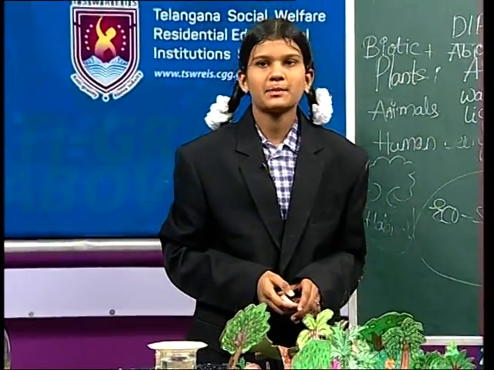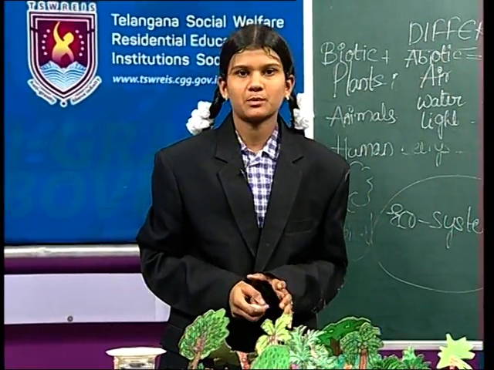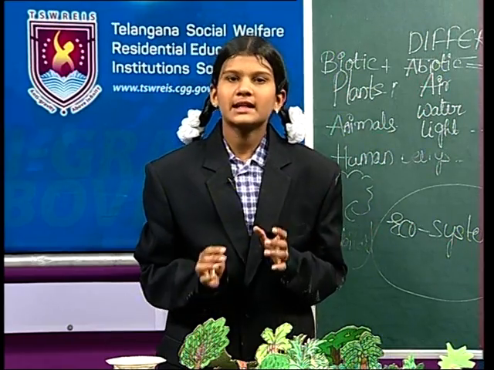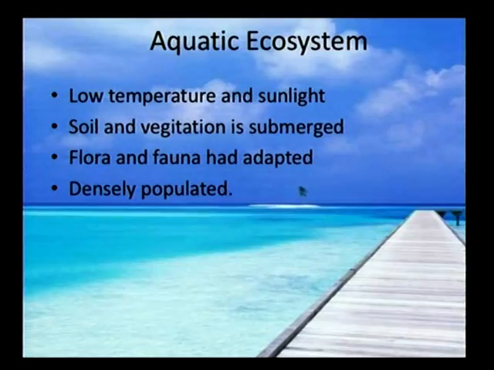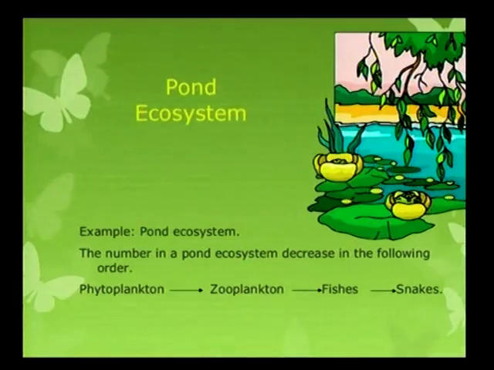Microorganisms like fungi and bacteria are called decomposers. These are also called recyclers. See here, all the ecosystems form a biosphere. This is a pond ecosystem.